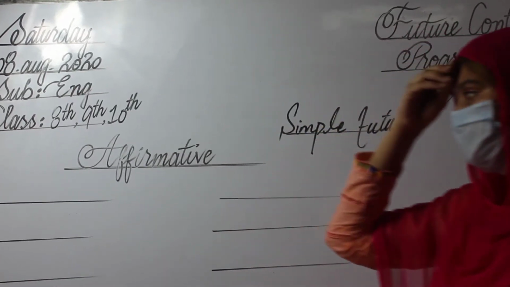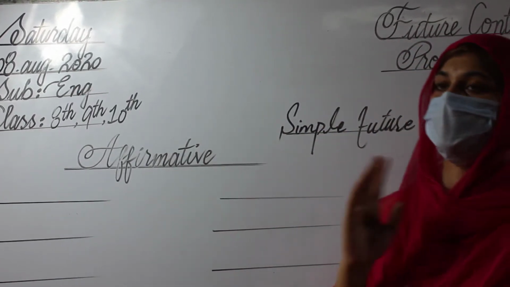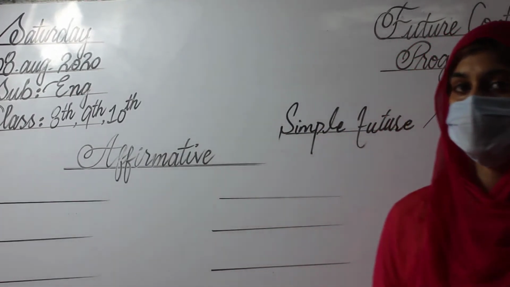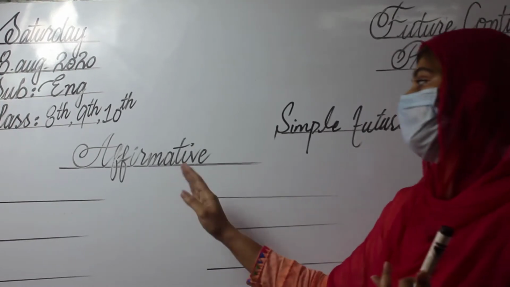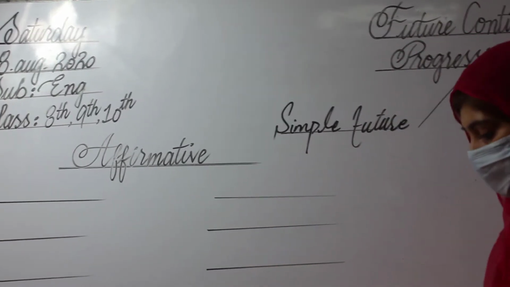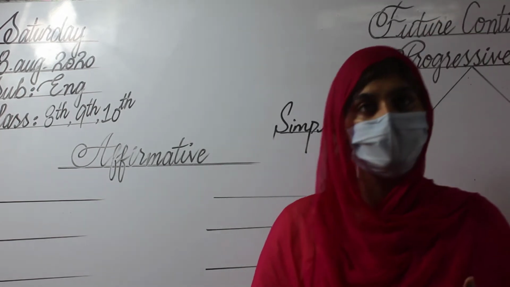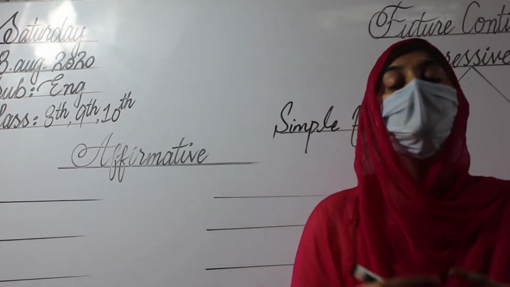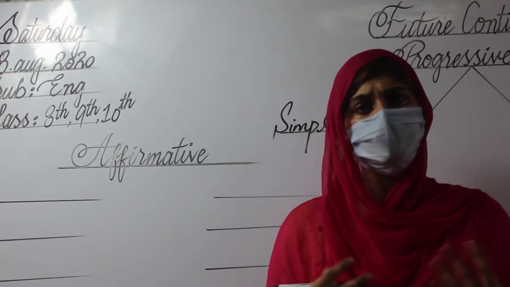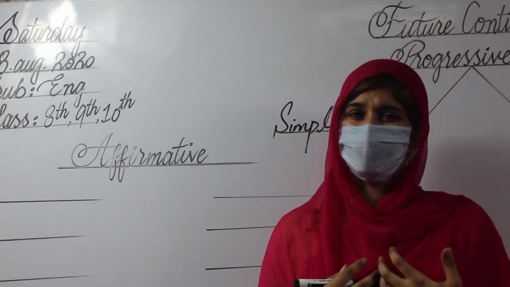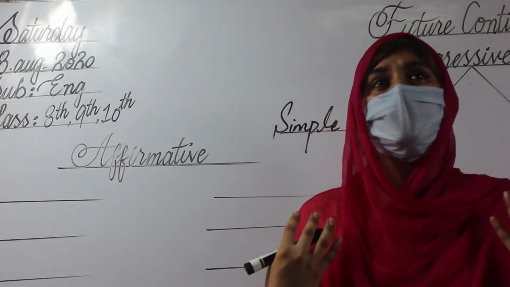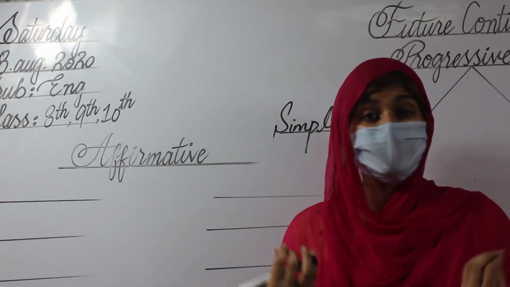Here I am going to present the identification, recognition, formation, and helping verb of the affirmative. Affirmative means basic, simple, or positive. How can we recognize that we are dealing with the future continuous tense? What is the difference? Do we have any hint, any solid material?